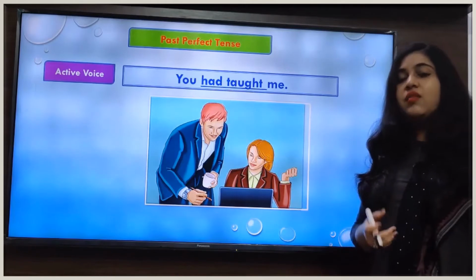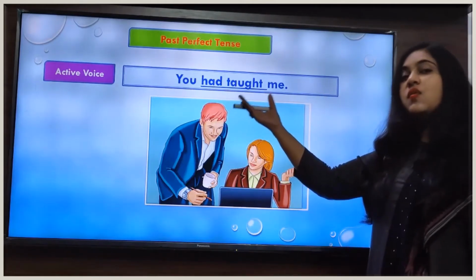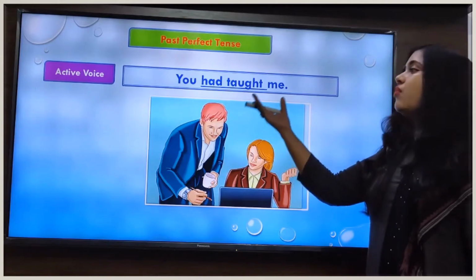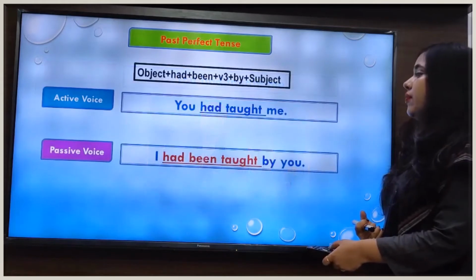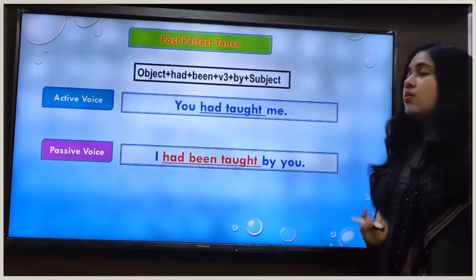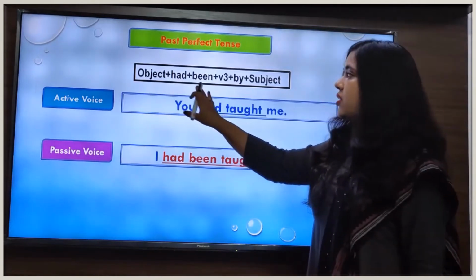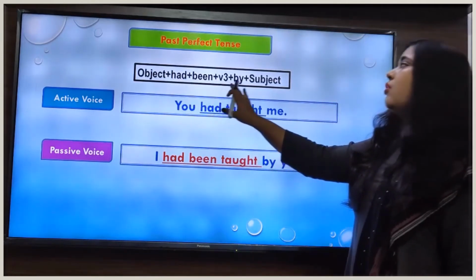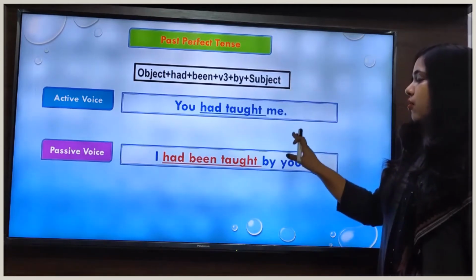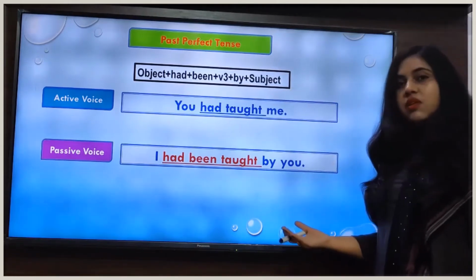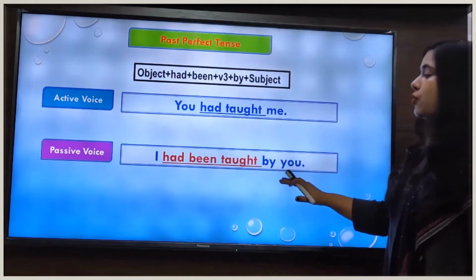Now we see what changes will come in the verb form of this sentence when we change this sentence from active voice to passive voice. So here we will use this formula. Object plus had plus been plus V3 plus by plus subject. And when we apply this formula here, then our sentence will be in passive voice. I had been taught by you.